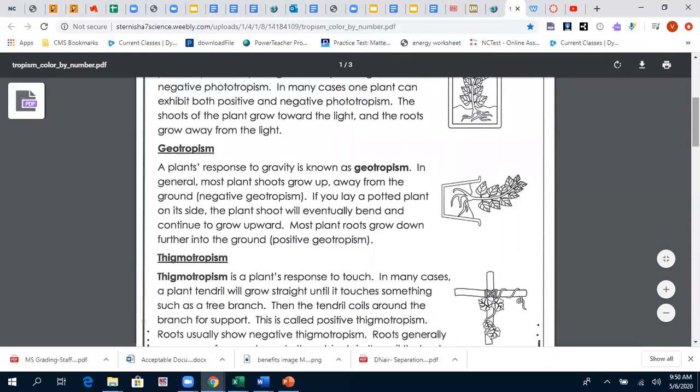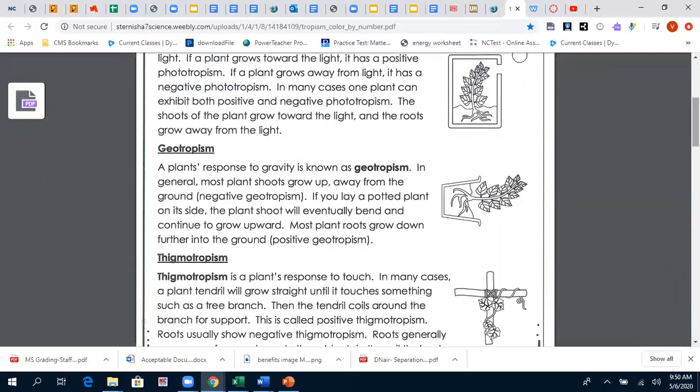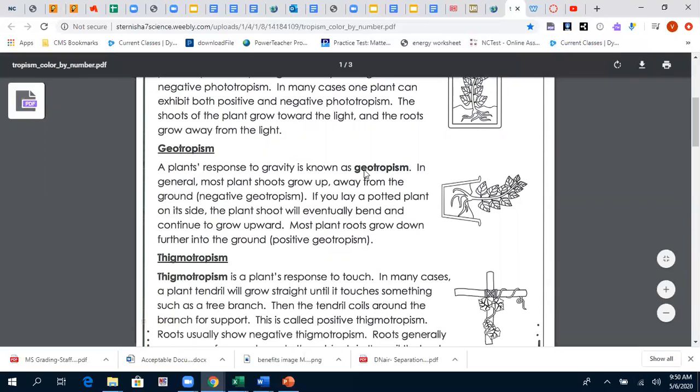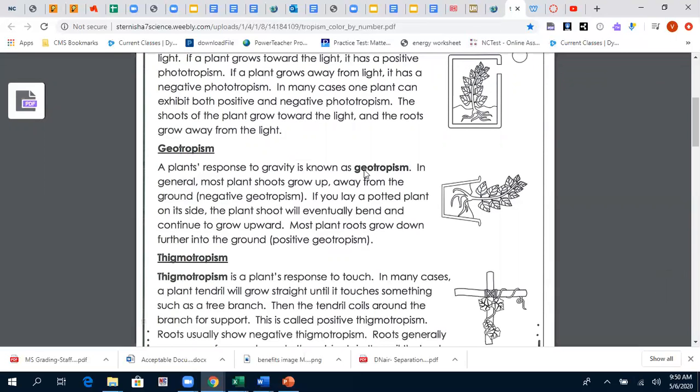Now, what is geotropism? The word geo meaning gravity, earth. Okay, so a plant's response to gravity is known as geotropism. The plant's response to gravity. So why does gravity matter in the growth of a plant, right? That's what most of us would be thinking right now.